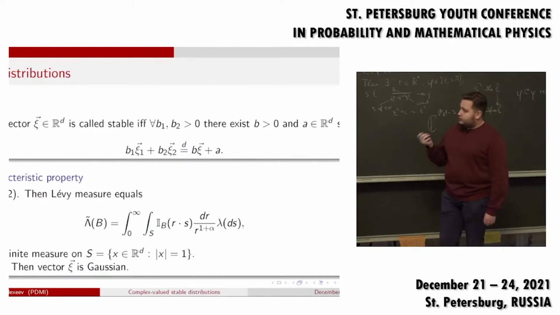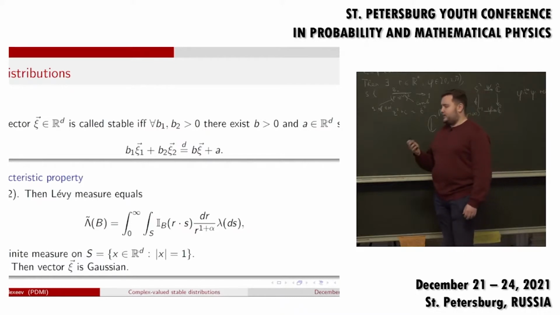When alpha is strictly less than 2, then the Levy measure equals the following, capital lambda tilde, and lambda is a finite measure on the unit sphere. When alpha equals 2, then the vector xi is Gaussian. Today I'm going to call these distributions alpha stable, meaning that it is a stable distribution with some parameter alpha.